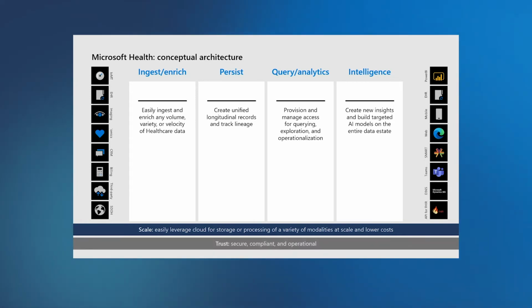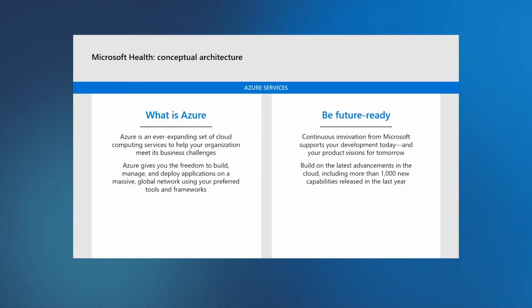Now, if you think about this from a conceptual architecture point of view, behind the scenes, you can't build a system like this just on nothing. Behind the scenes, you bring Azure to bear. Azure Cloud has a ton of services that people use today. Well, okay, not a ton, but several hundred services that you put to use today. And how do you use them? How will you use them?